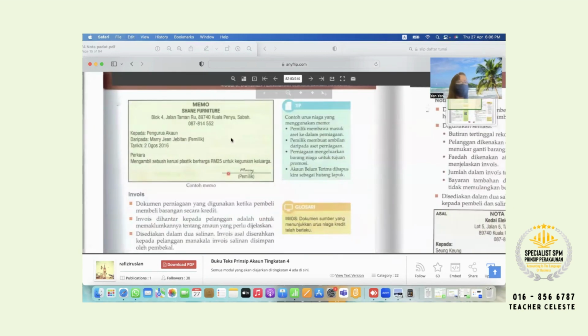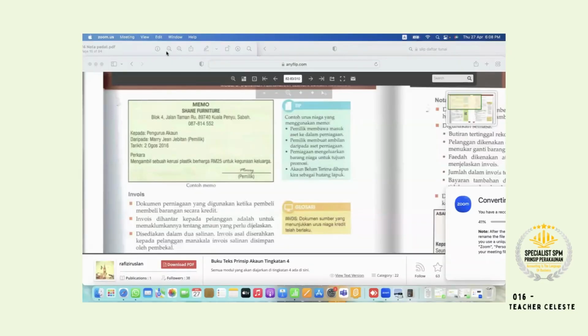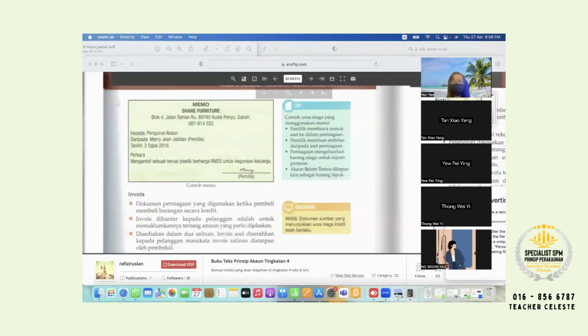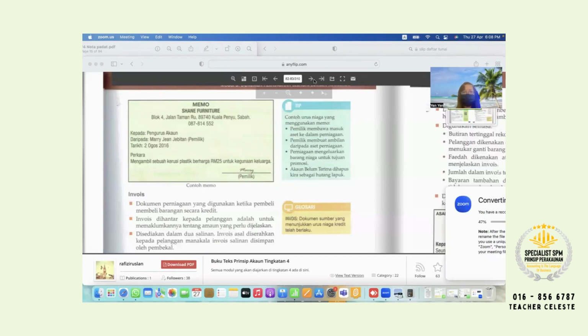Memo also, please put the star. Memo, put the star also. They love to come out. So you see, this one is memo. This is a formula, which means owner informs accountant. For example, take a plastic chair, 25 ringgit, for own use. Okay, put the star here, memo.